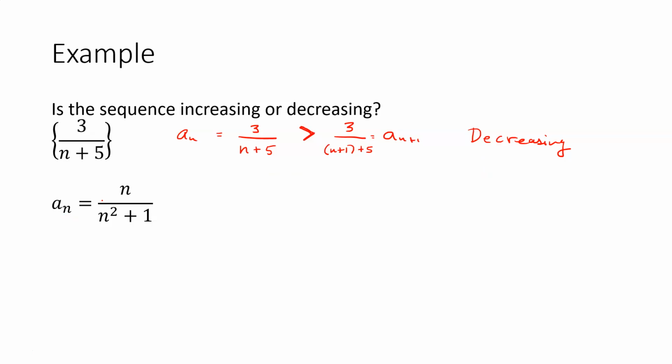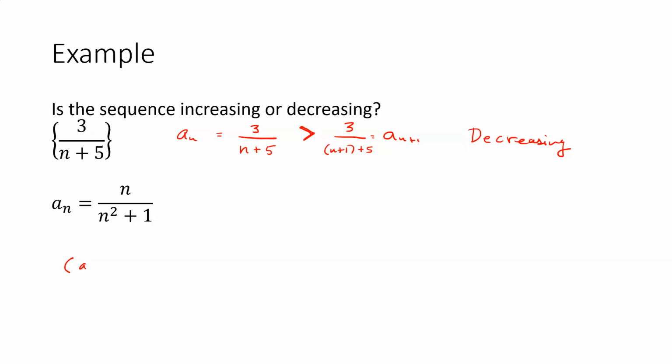In this example, we've got a_n equals n over n squared plus 1. Now we could try a similar argument here, but because it's got n in the numerator and n in the denominator, making this inequality argument might be a little bit more complicated. So let's try a different approach. One thing that we've done in the past to show whether a function is increasing or decreasing was we used a derivative. So if the derivative is positive, then we know it's an increasing function, and if the derivative is negative, then we know it's a decreasing function. So let's just do that here.